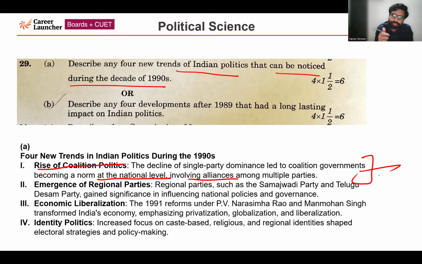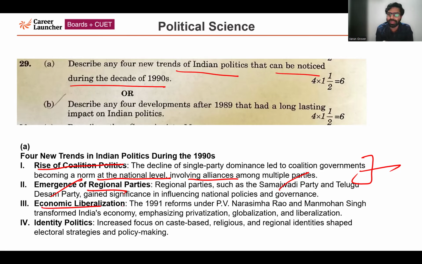So next one is the emergence of regional parties. Regional parties became very important, such as Samajwadi Party, Telugu Desam Party. So many other parties are there at the regional level in Uttar Pradesh, in Bihar, in southern India, in western part of India, in northeastern part of India. Very importantly, there are many parties who became very important, and they are playing an important role in national level politics also, not only at the regional level but at the national level also.